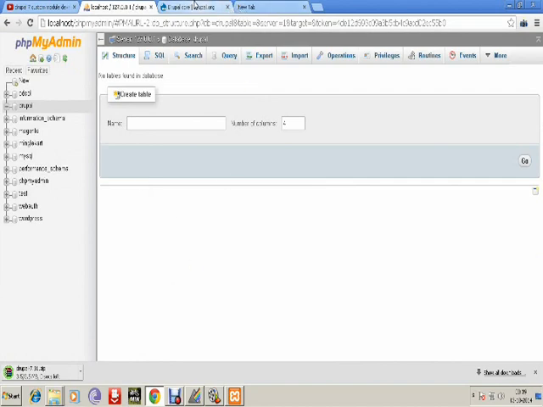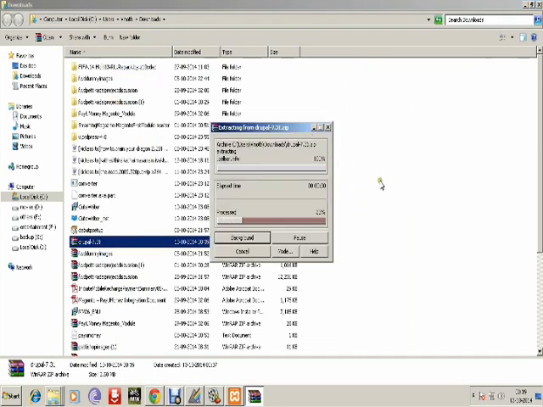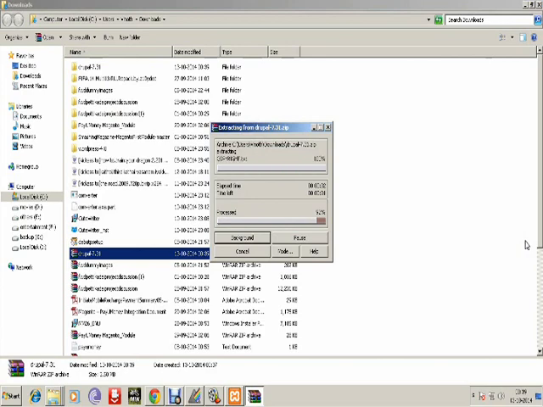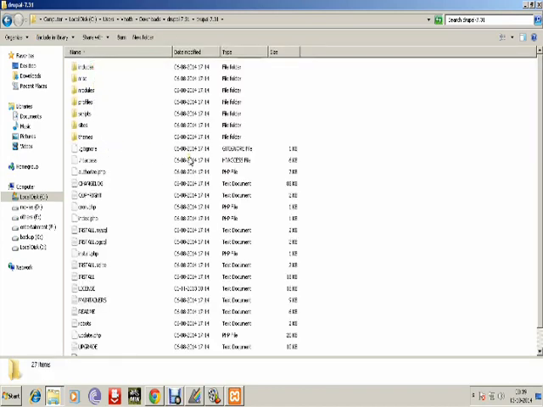So I check whether my download has been completed or not. It's in progress. So my download has been completed. I just extract the folders. Yeah, it's extracted.